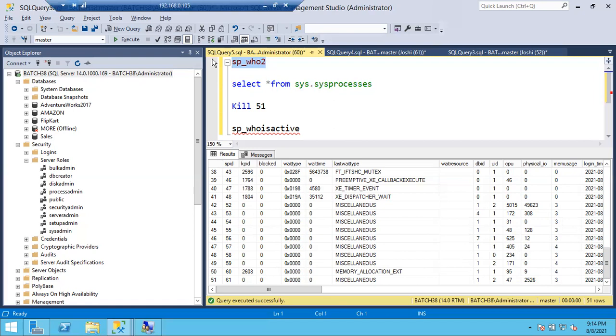Okay, clear? So a member of process admin can kill the sessions. Here, what is KPID, sir? Actually, we will have SPID, and subsequent KPIDs will be there for sessions. Okay, child sessions, child processes we can call. So KPIDs means child processes. We cannot kill KPIDs, we can only kill SPIDs.